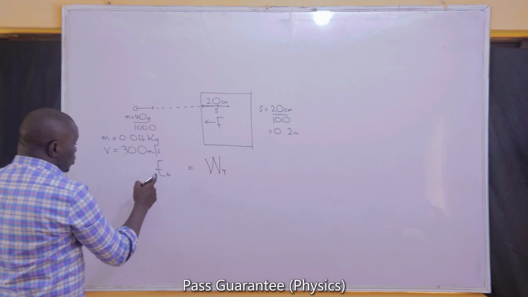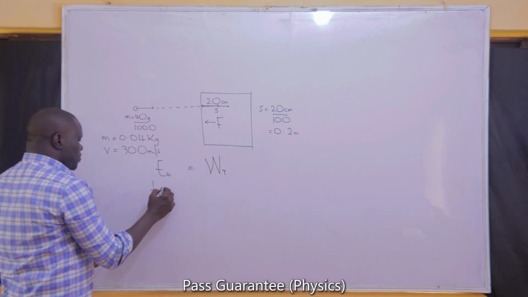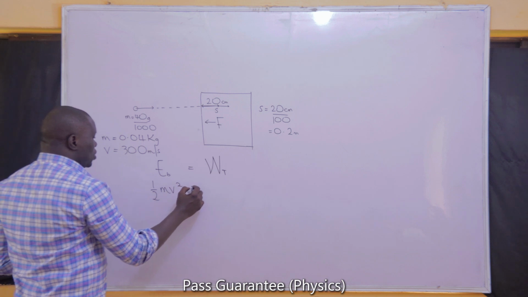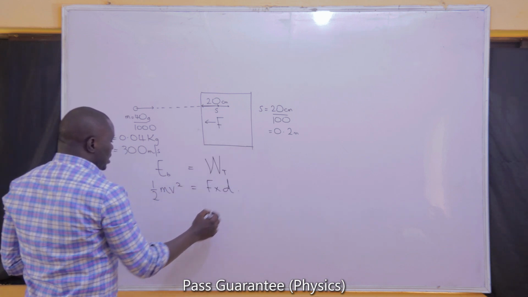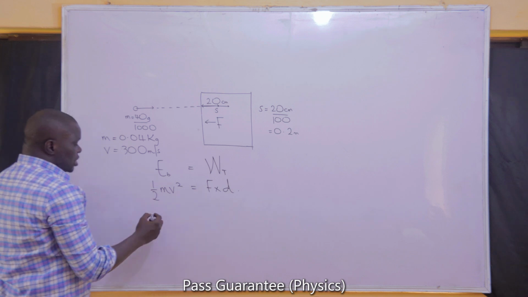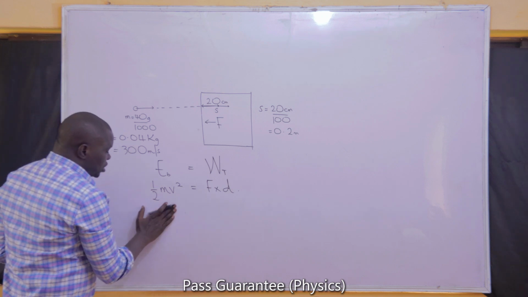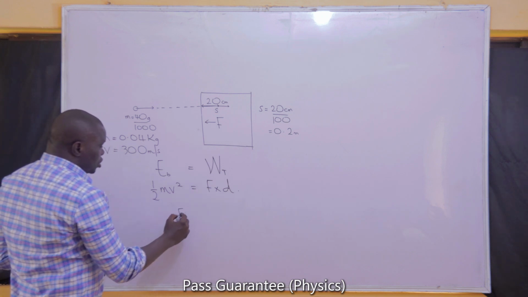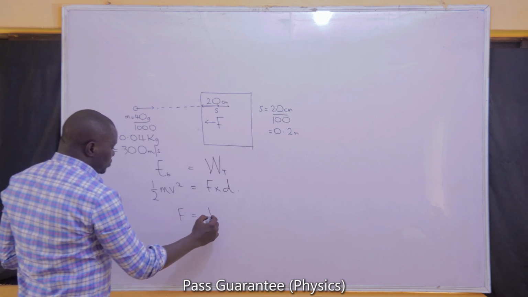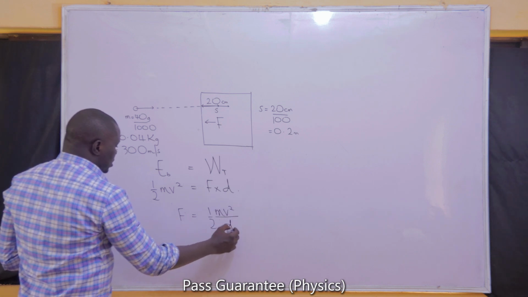And simply we now know that the energy is kinetic energy, so half mv squared must be equal to the work done. The work done must be force multiplied by the distance. So clearly this should give us the distance if we make it the subject of the formula. Force is what we are looking for. That should be force equals half mv squared all over the distance.